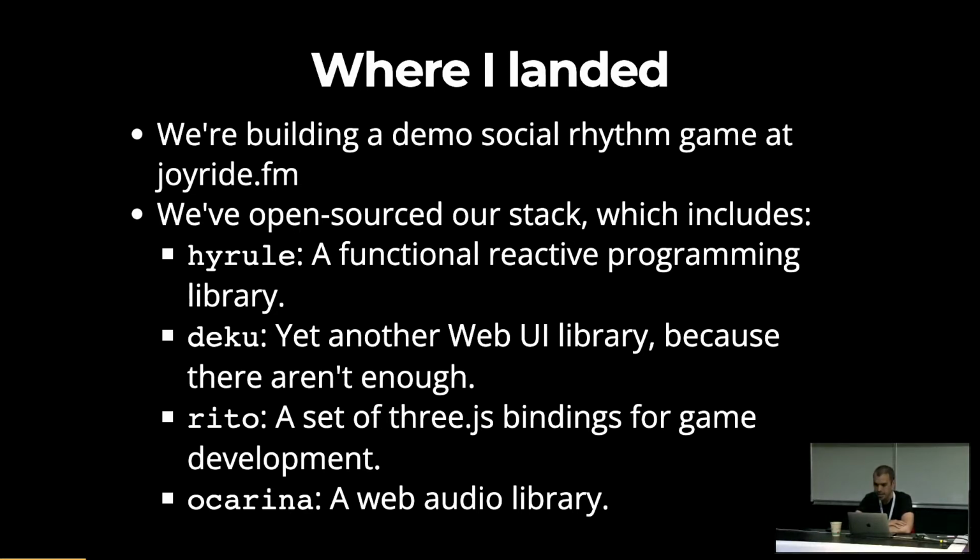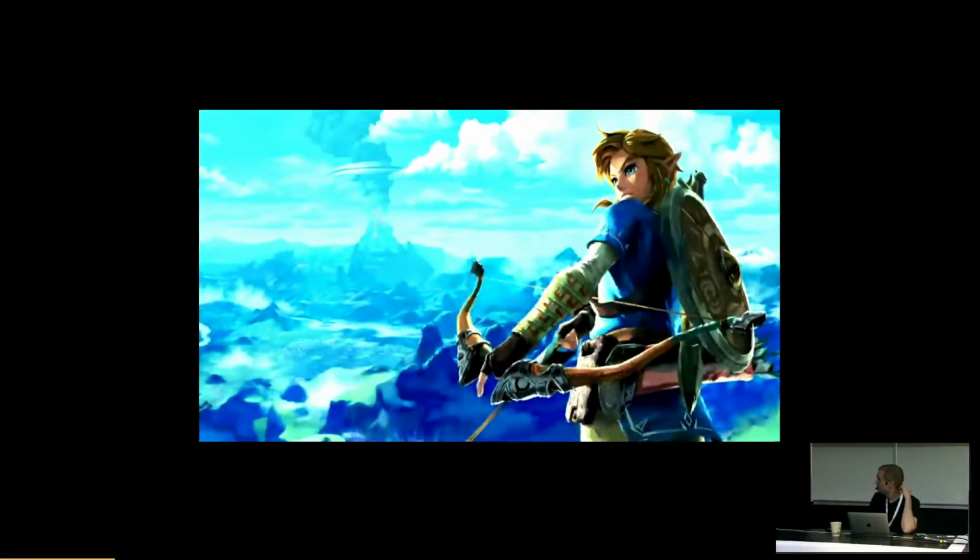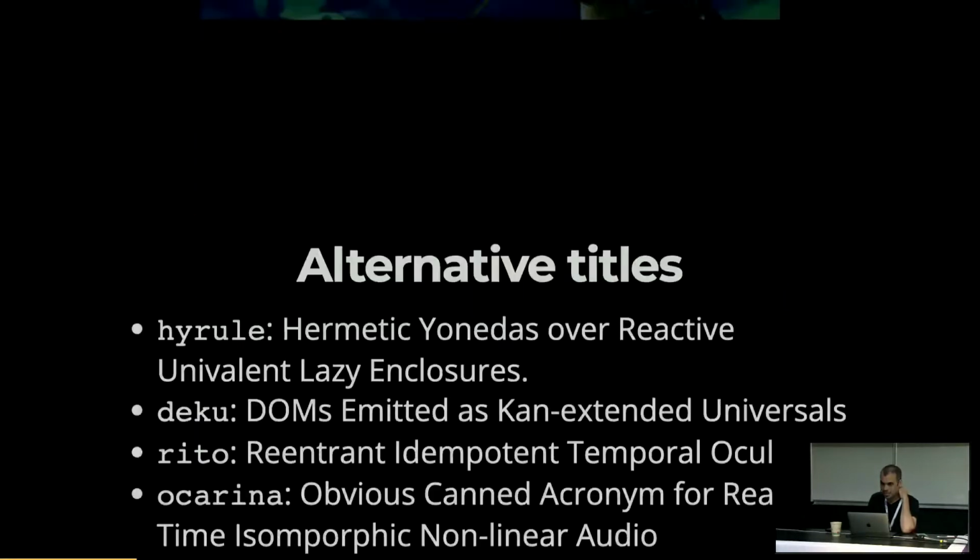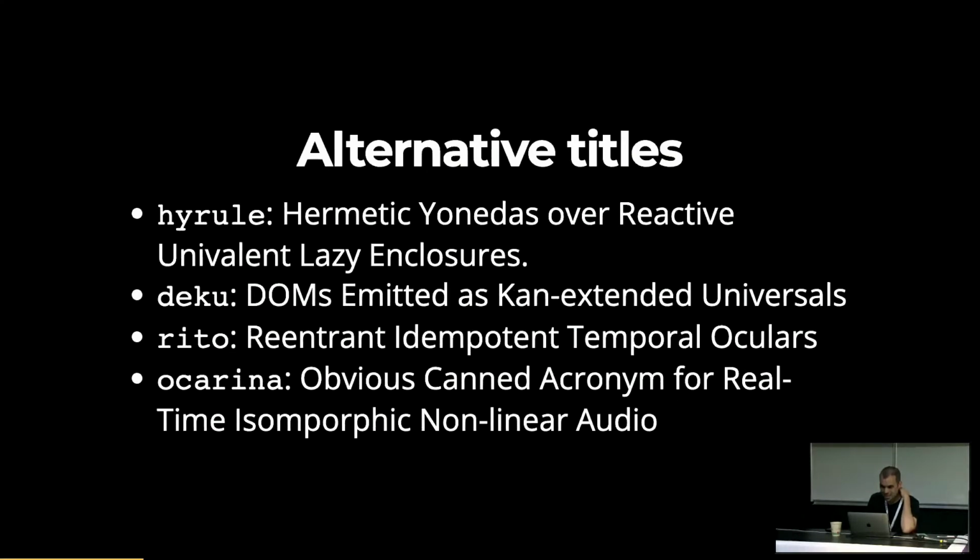One's called Hyrule, a functional reactive programming library; Deku, yet another web UI library a la React; Rito, a set of 3JS bindings; and what I'm going to talk about today, which used to be called WAGs but is now called Ocarina, a web audio library. For those of you that are Zelda fans, you'll realize that all the names come from that. But of course, like everybody in the room, I try to do word salad. So for Rito, I have reentrant, idempotent, temporal, oculars, and there you go. If anybody wants to come up with a better name for these libraries, then feel free to play at that during the presentation.